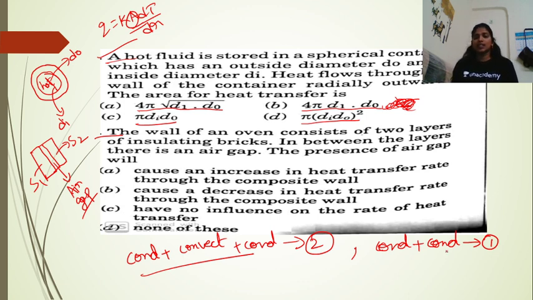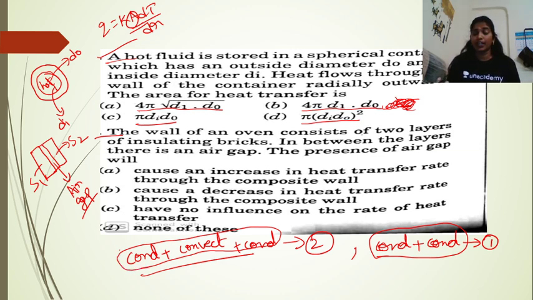If you consider the resistances, here there are only 2 resistances, and here there are 3 resistances, meaning we are adding an additional resistance, because of which the rate of heat transfer will be decreasing, right?